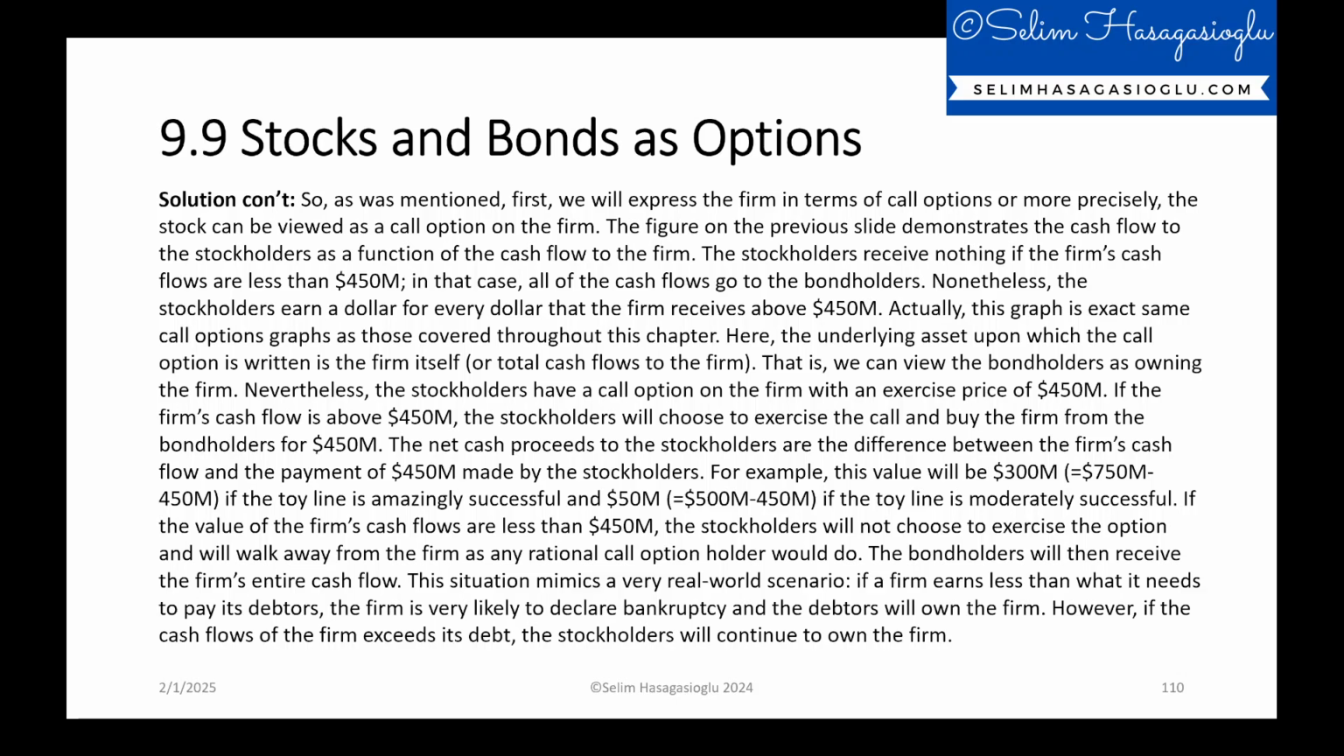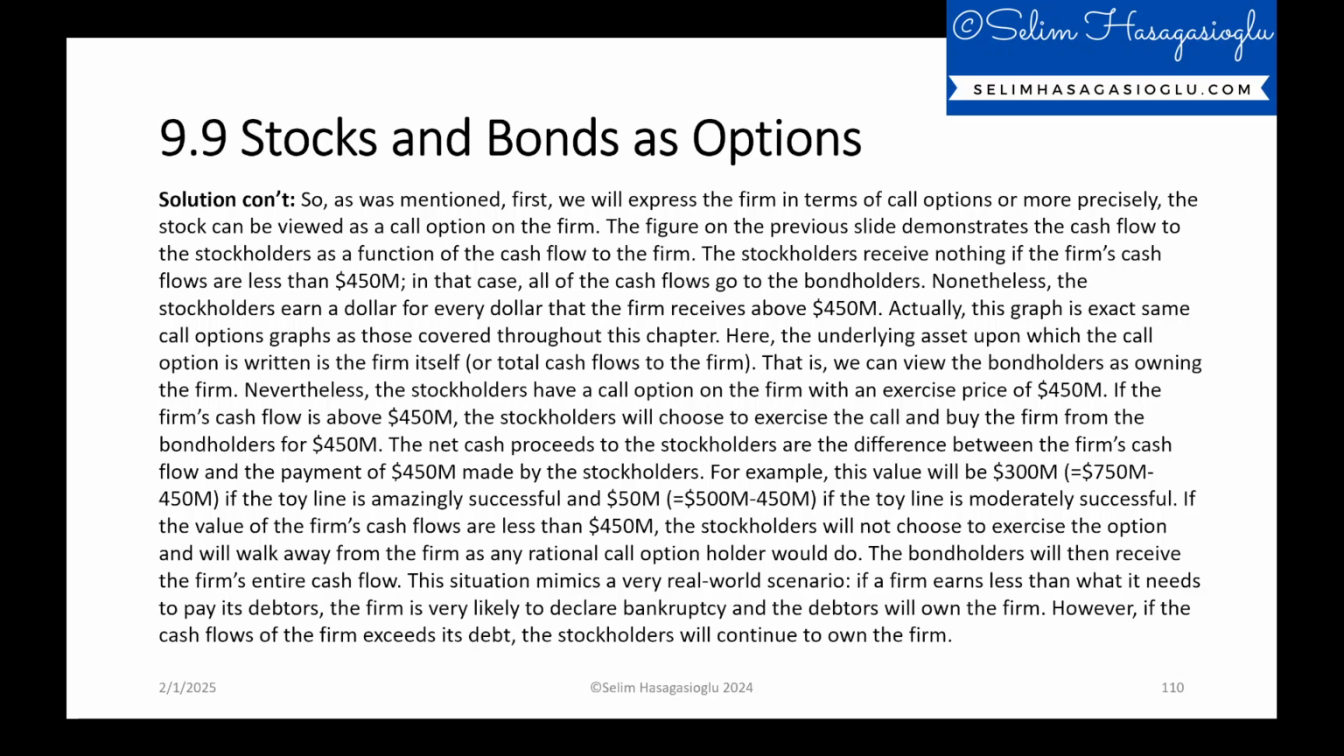Actually, this graph is the exact same call option graph as those covered throughout this chapter. Here, the underlying asset upon which the call option is written is the firm itself, or total cash flows to the firm. That is, we can view the bondholders as owning the firm. Nevertheless, the stockholders have a call option on the firm with an exercise price of $450 million. If the firm's cash flow is above $450 million, the stockholders will choose to exercise the call and buy the firm from the bondholders for $450 million. The net cash proceeds to the stockholders are the difference between the firm's cash flow and the payment of $450 million made by the stockholders.